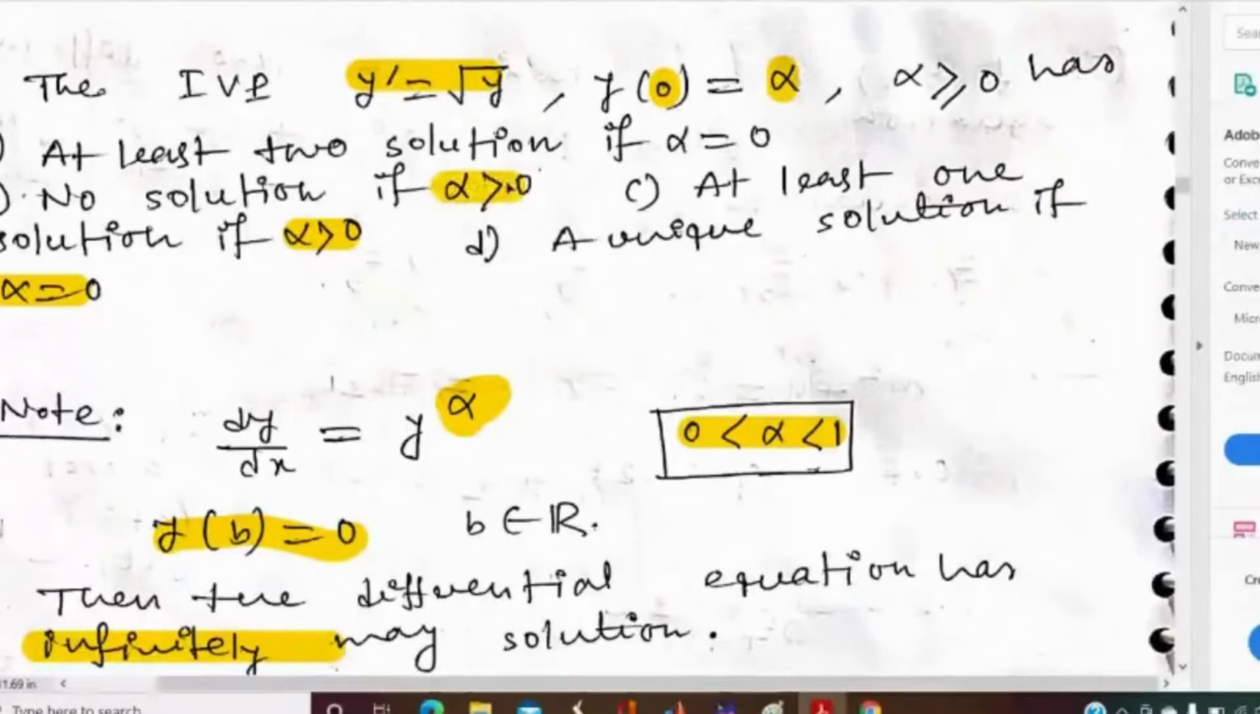What happens if alpha greater than 0 or alpha equal to 0? Here in the last option they are saying a unique solution if alpha equal to 0, which is not true, because we have seen that if alpha equal to 0,